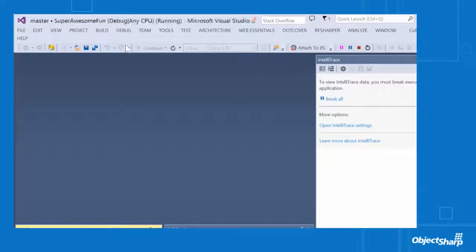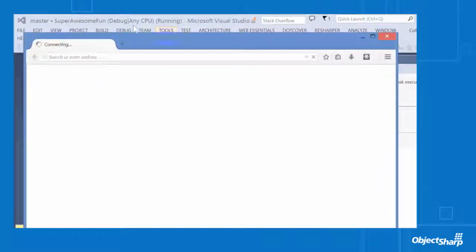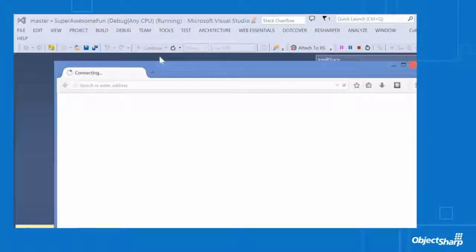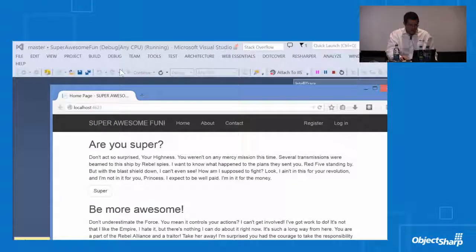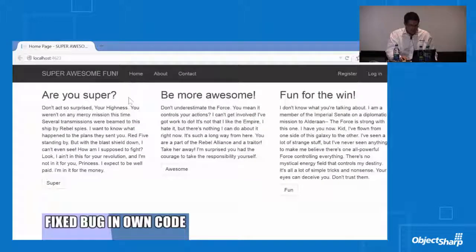It's time to F5 our app, and let's see what's going on here. And you'll notice here, Visual Studio is smart enough to recognize my default in my system. I'm a Firefox guy, and it picked up automatically that I should launch on Firefox. So it's trying to be more aware and more seamless to how you work by picking up on things around the system. So I've got my super awesome fun website here, and we're up and running.